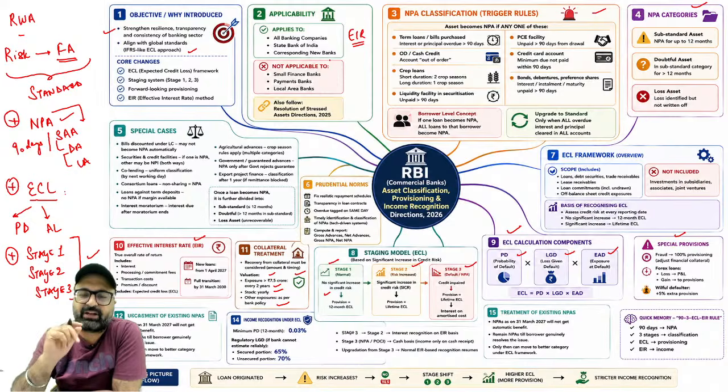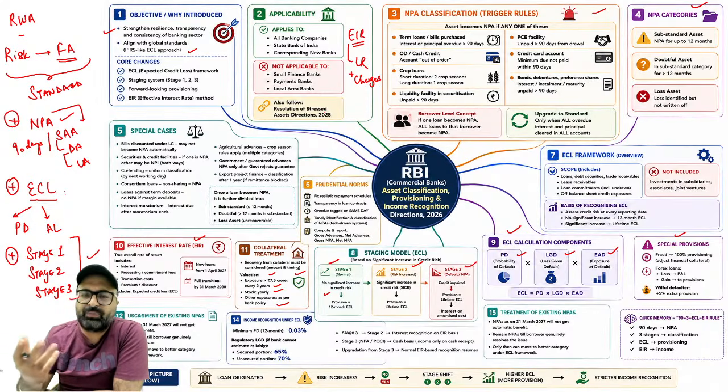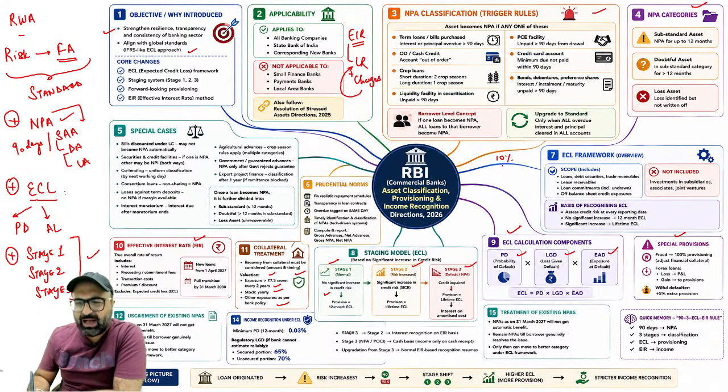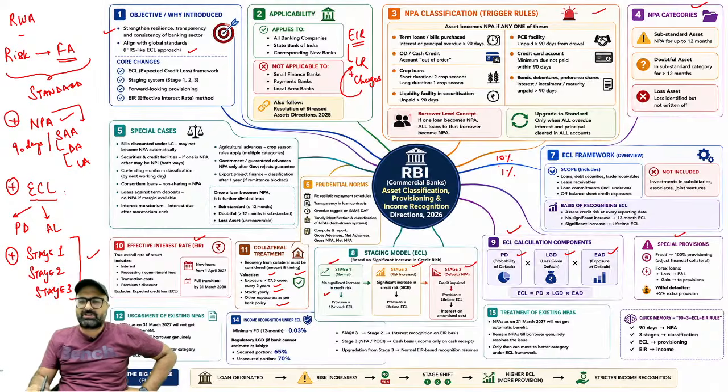Second thing, in case of effective interest rate, it says that the lending rate asked by the bank against the loan, along with the charges you have paid initially for receiving the loan, those charges will be added to the lending rate and the percentage value will be calculated. For example, if your lending rate is 10% and your expense is, let's say, 1 lakh rupees on a loan of 1 crore, then 1% is the expense for review of documents and all. So overall the interest rate is going to be 11% per annum.